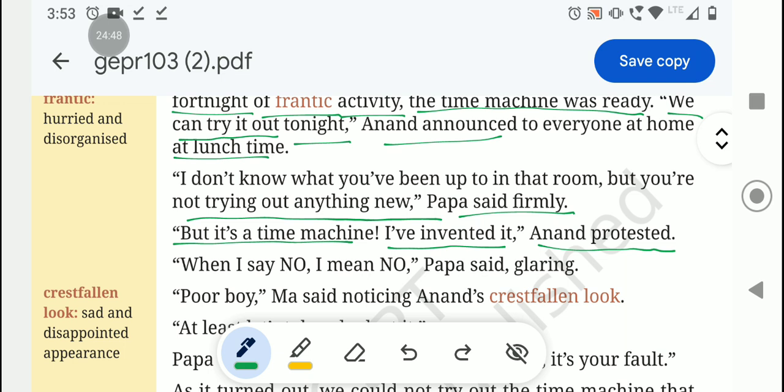Anand protested. When I say no, I mean no, Papa said, glaring. So Papa said, you're not trying anything new. Anand says, no, it's just a time machine. I have invented it. Then Papa says, when I say no, I mean no, Papa said, glaring.